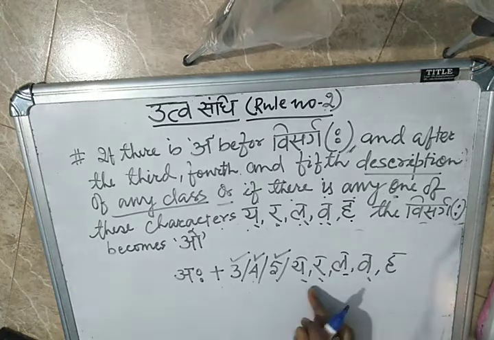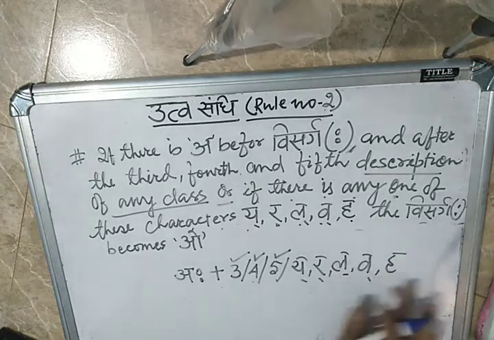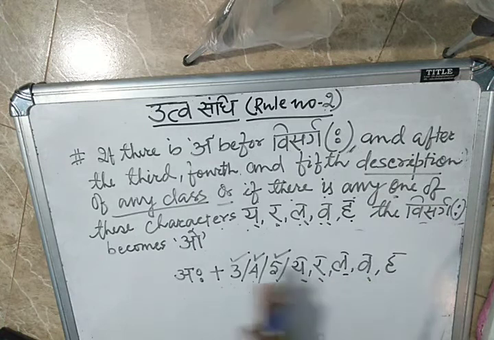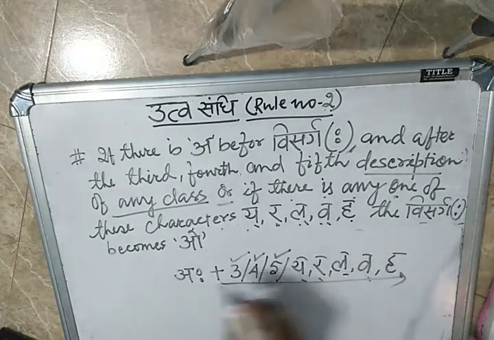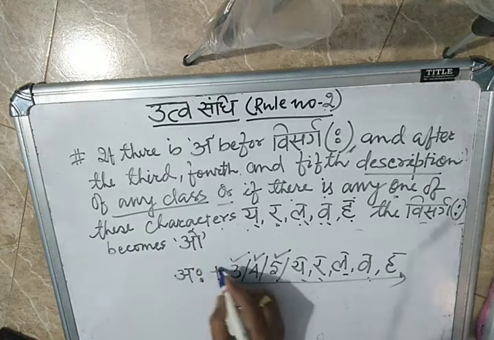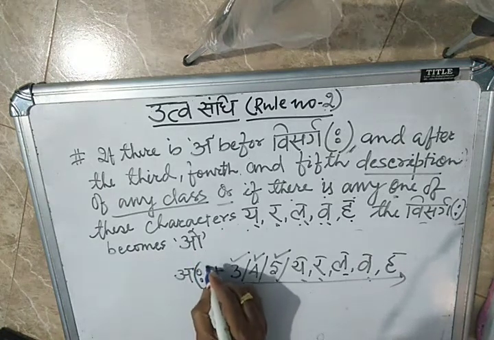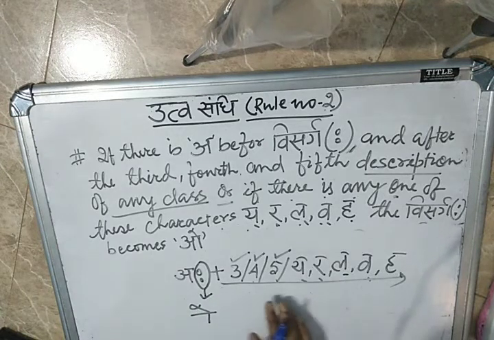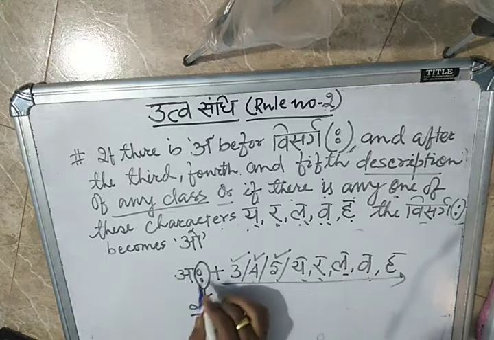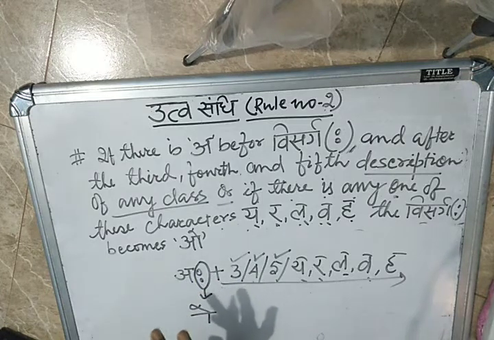If any one of these characters comes after the plus, only this visarga will be converted into the okar. Don't forget these things.